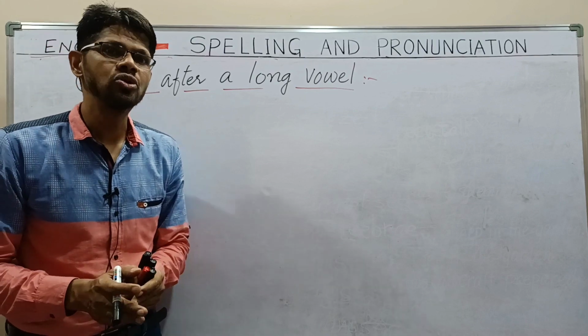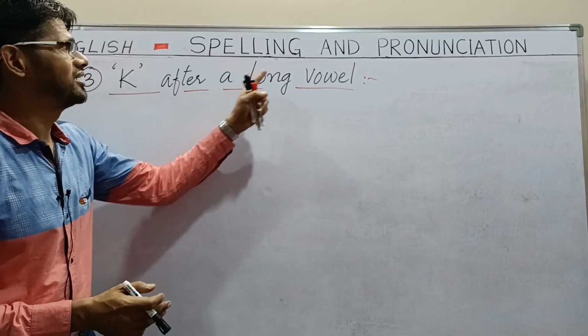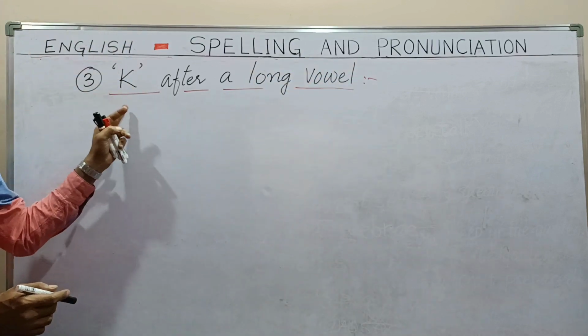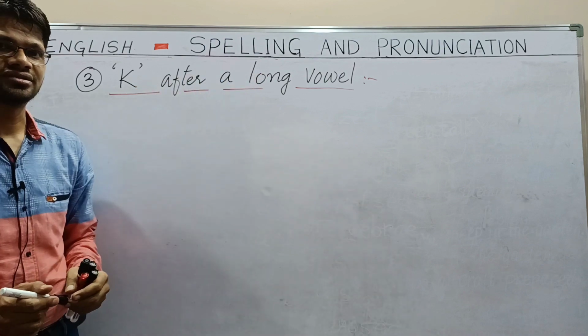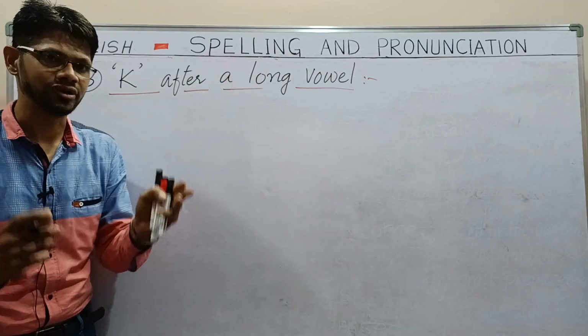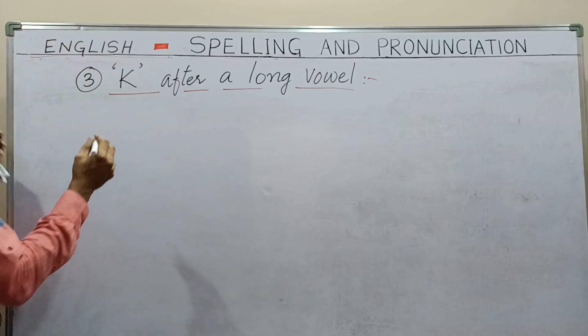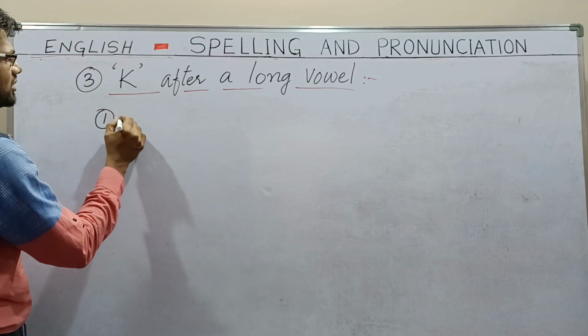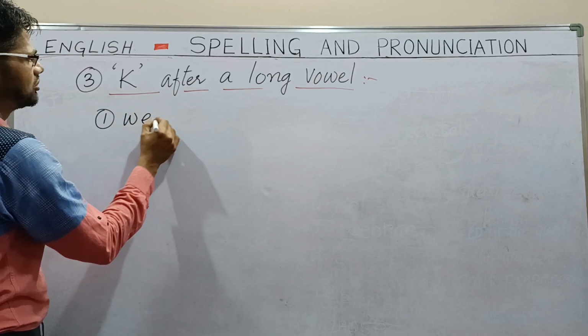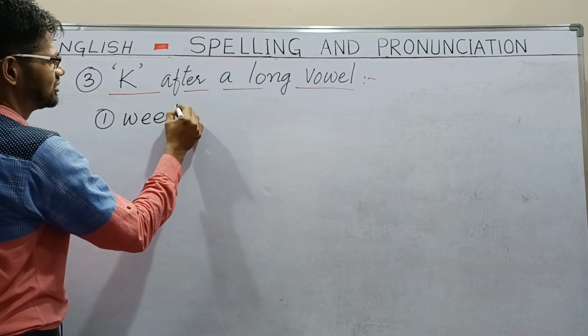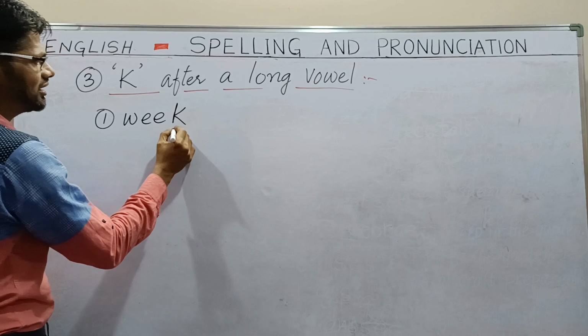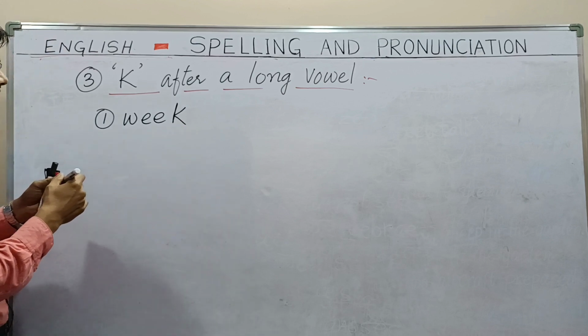Let's learn one more important rule of spelling and pronunciation: K after a long vowel. What does it mean? Let me explain by giving examples. For example, the word week, W-E-E-K. The last letter is K. Why is the last letter K here?